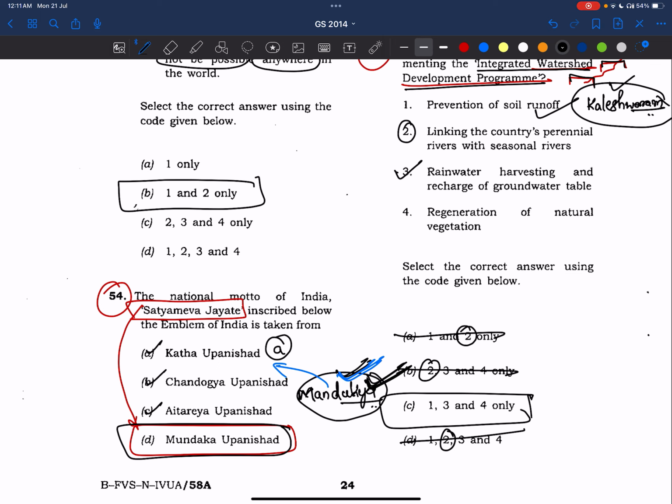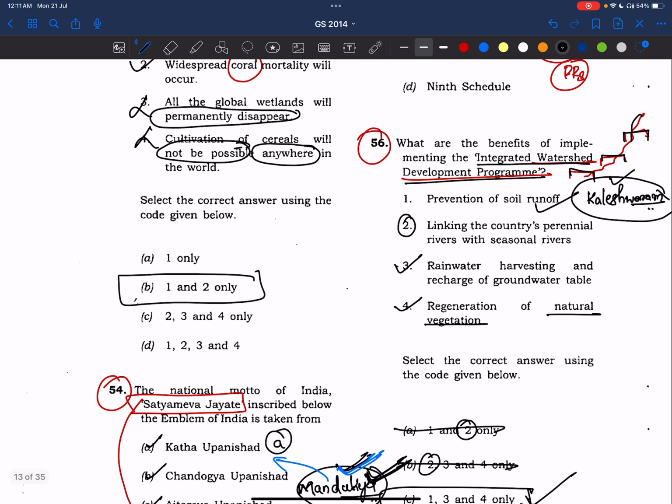Now, regeneration of natural vegetation. Yes, for sure, because see, earlier rivers were running off with higher speeds, right? Now water will be stored in such a way that it does not disrupt the flow of the water, and also it helps the ecosystem as well. In that way, natural vegetation is also getting benefited. So yes, answer is 1, 3, and 4.